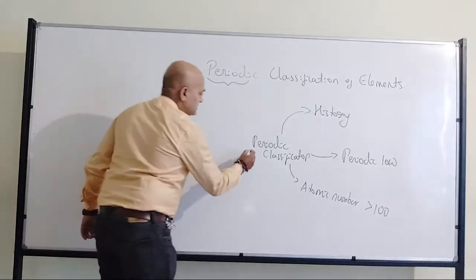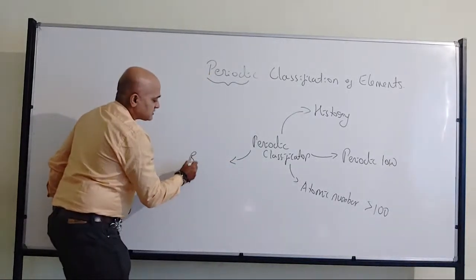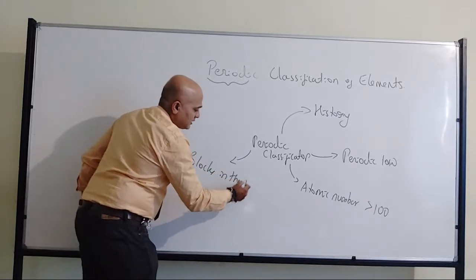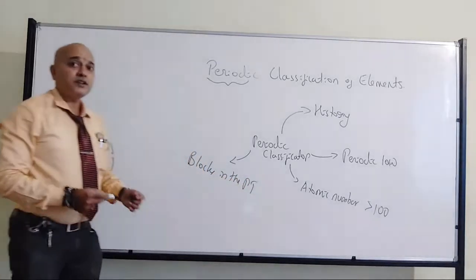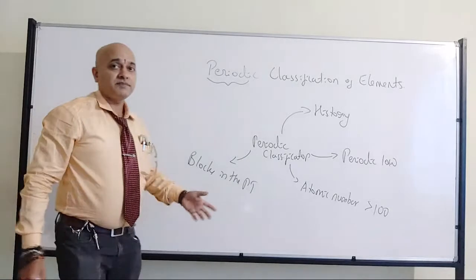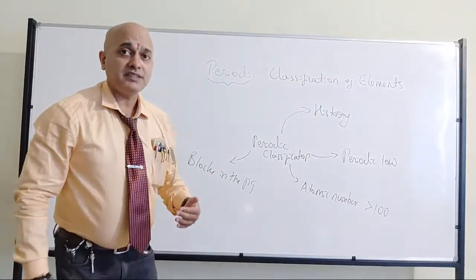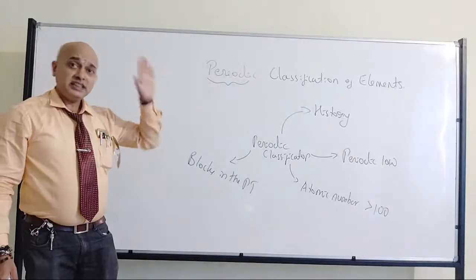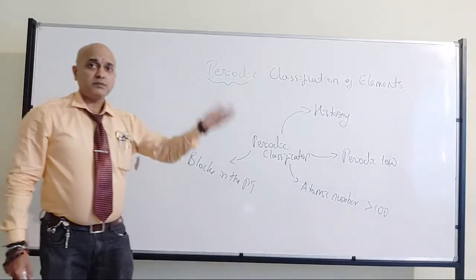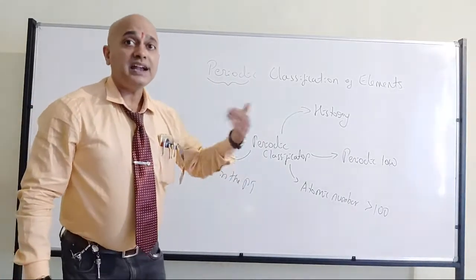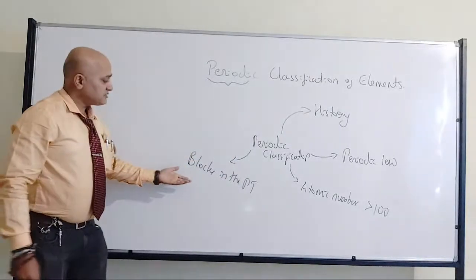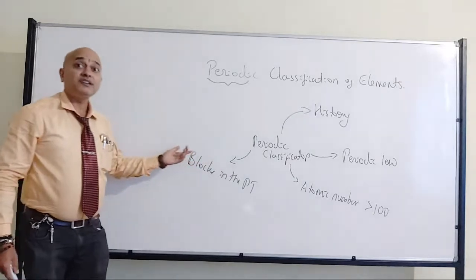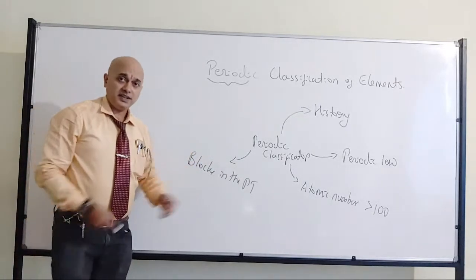So once it is done, we are going to discuss different blocks in the modern periodic table. We can have the different blocks in the periodic table: s block, p block, d block and f block. So that's what we are going to discuss, the features of those elements briefly in the periodic table.